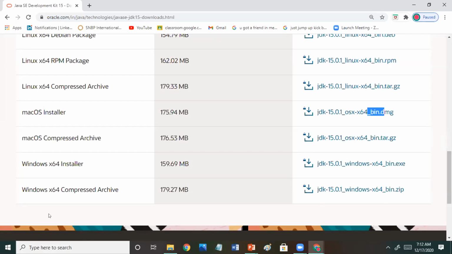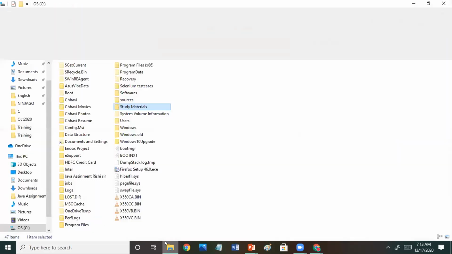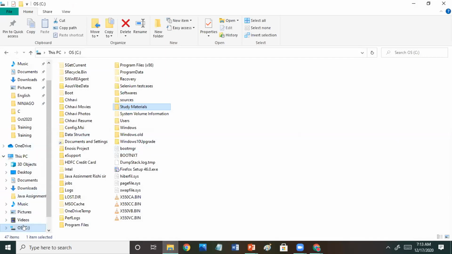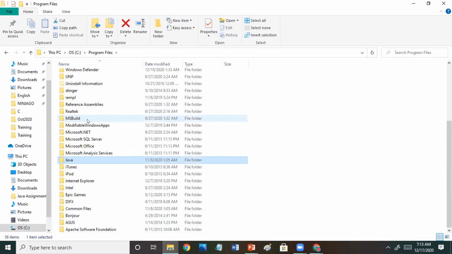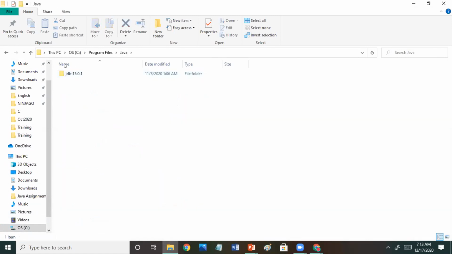On click of that, it will ask whether you want to install Java, just click yes, then next, and they'll tell you about the default location, which you can change or keep as default. For me it is installed in my C drive, program files. In C drive program files you have one folder named Java. So here JDK is installed.